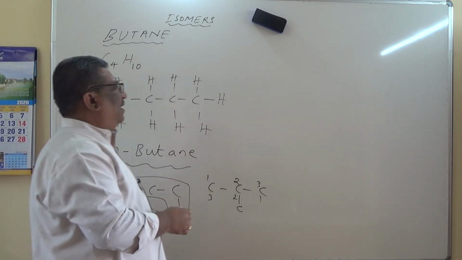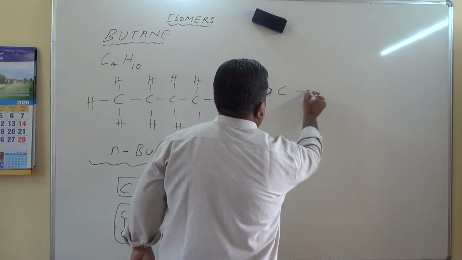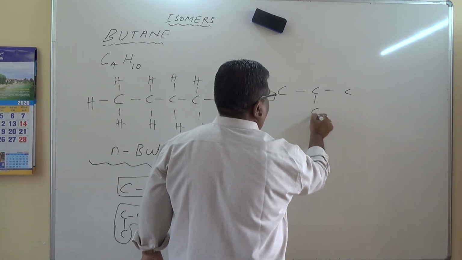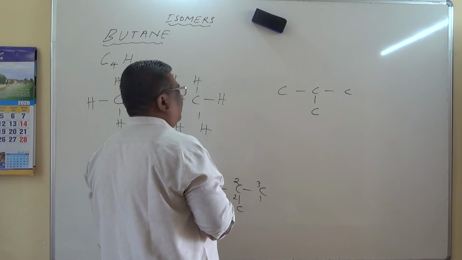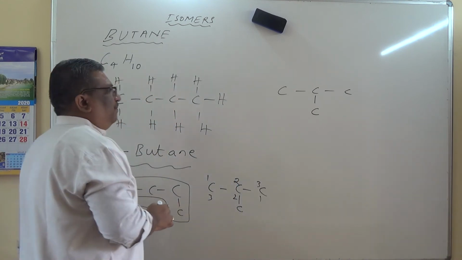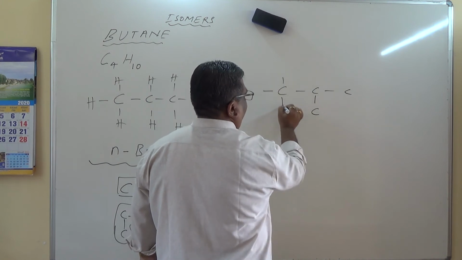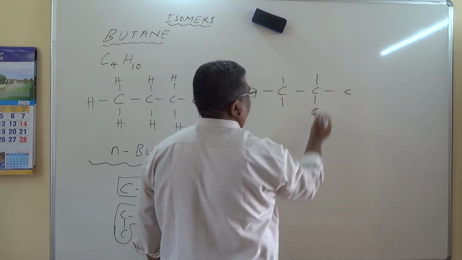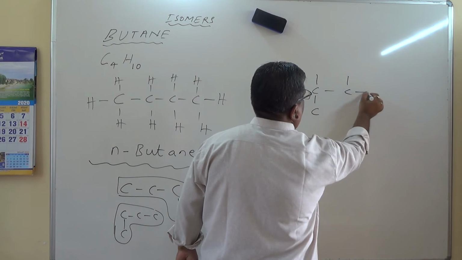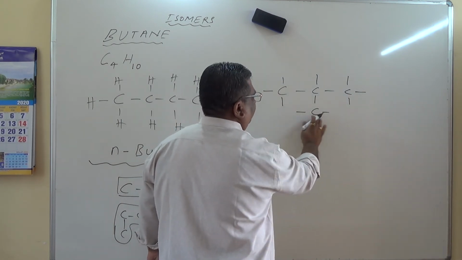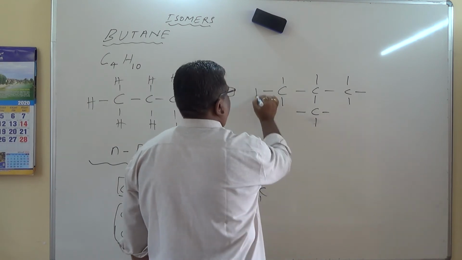So one more isomer can be 1, 2, 3 carbon atoms and put one more down here, the 4th carbon atom, because butane contains 4 carbon atoms. Now balance the valences. 1, 2, 3, 4. Put hydrogen.